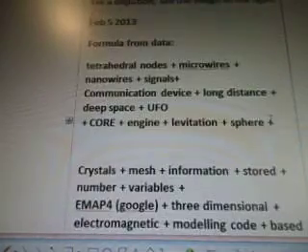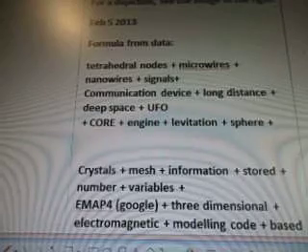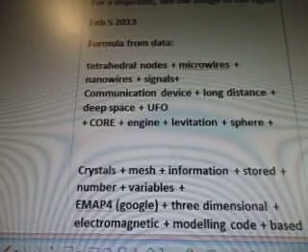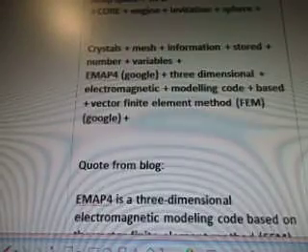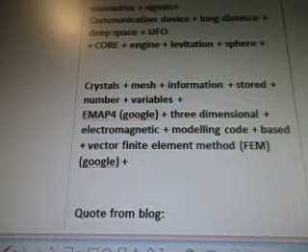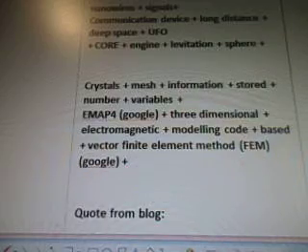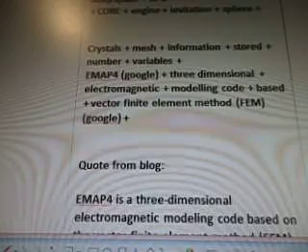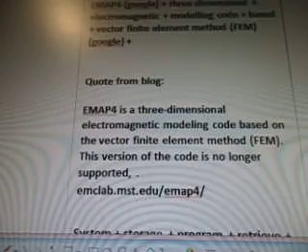Okay. February 5th, formula from data. Tetrahedral nodes, microwires, nanowires, and signals. Communication device, long distance, deep space, UFO, core, engine, levitation, sphere. Crystals, mesh information, stored, number, variables, EMAP4. I'm going to Google it to see what that is. Three-dimensional electromagnetic modeling code-based vector finite element method, FEM. And Google, quote from the blog.